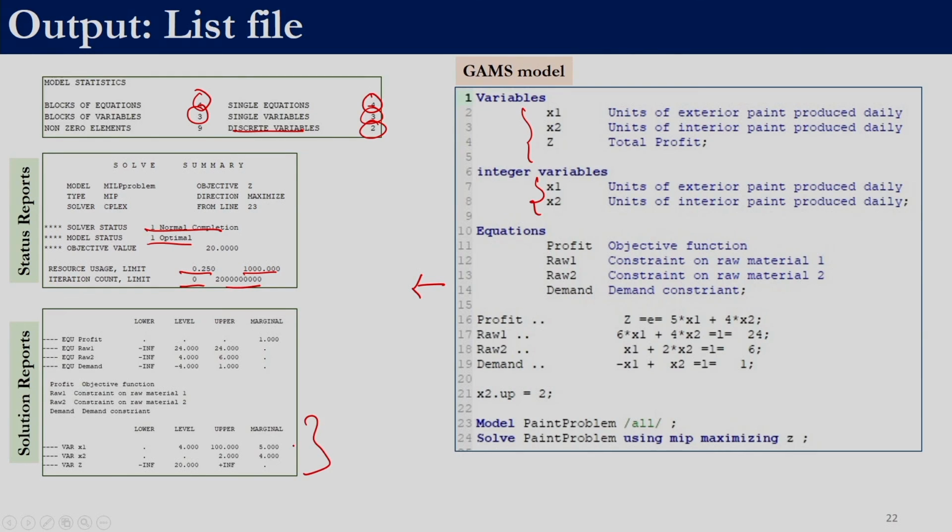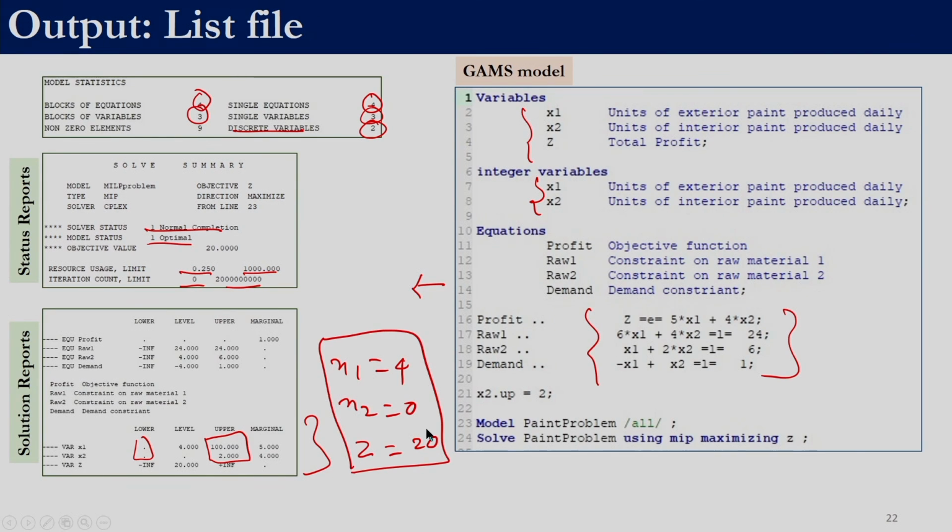So, this section provides us with the solution. The lower bound for the integer variables is 0, and the upper bound based on the constraint is 102. For the second variable we had specified that the upper bound is 2. For the first variable, the upper bound because of these equations comes down to 100. The optimal solution has a value of x1 equal to 4 and x2 equal to 0, with the objective function value of z equal to 20. So, this is how we solve a mixed integer problem or mixed integer linear programming.